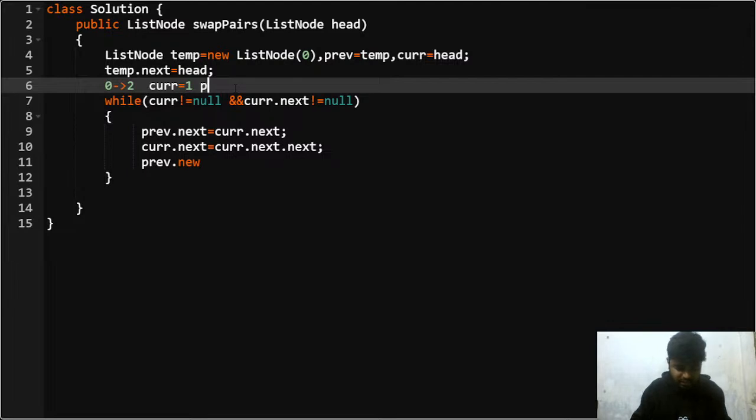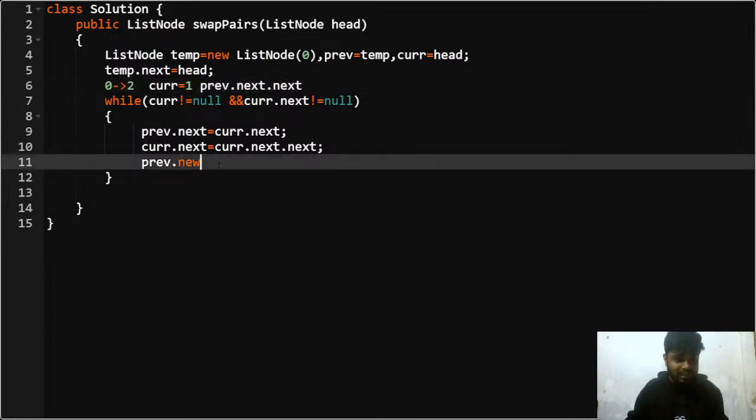In the original linked list, 2 is nothing but previous dot next dot next. If previous is standing at 0, then 2 is previous dot next in the original linked list, right? So previous dot next, that is 2, should point to what? Previous dot next should be pointing to the current. This is what I will do.